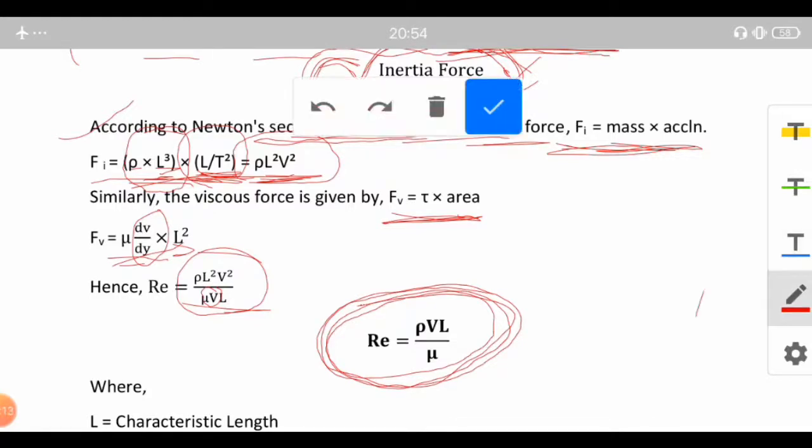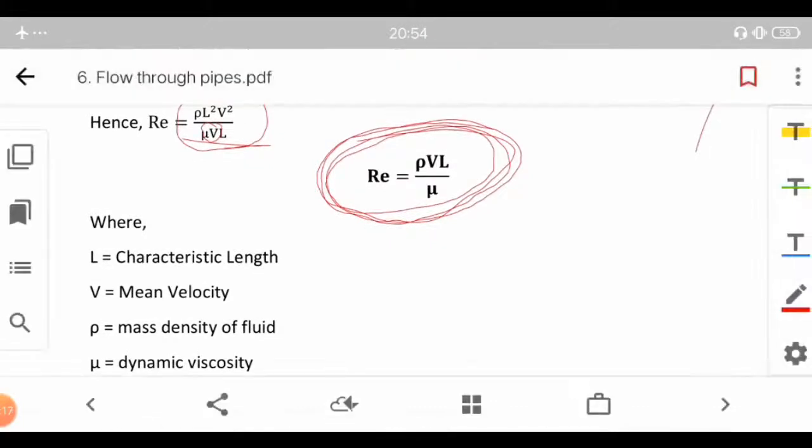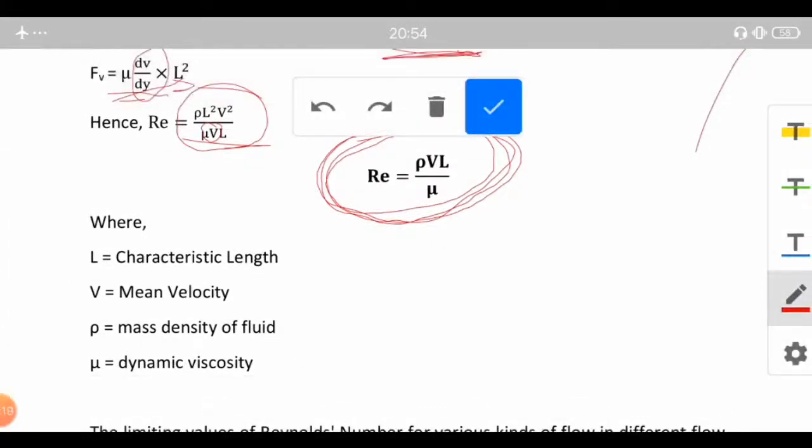Where, let's learn about the significance of the terms. L is the length or the characteristic length. Suppose we are considering a particular pipe or a channel, the length that we consider there is the characteristic length.